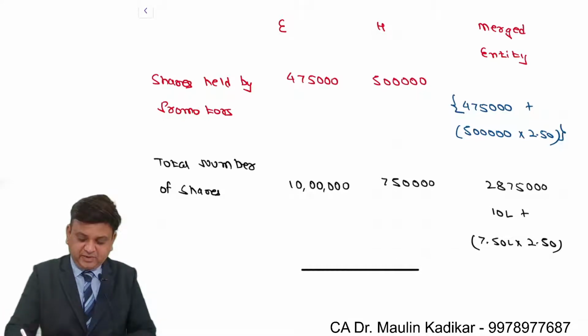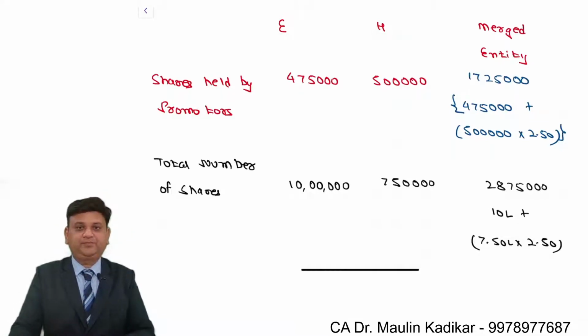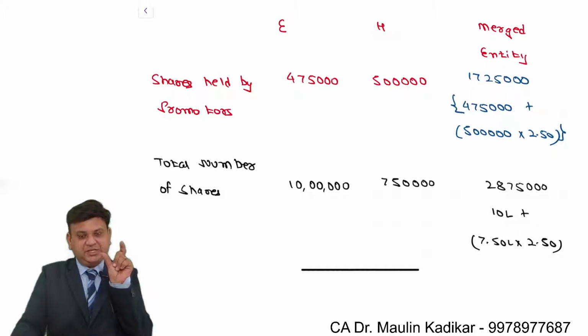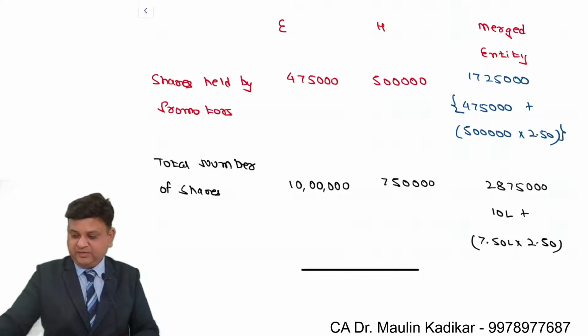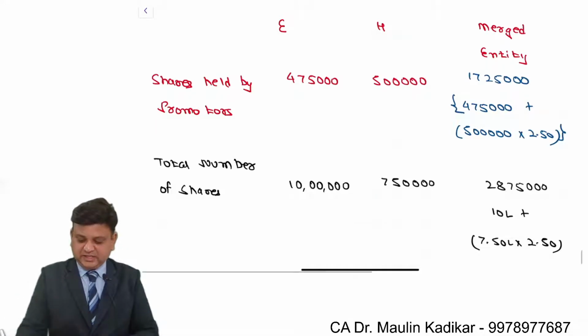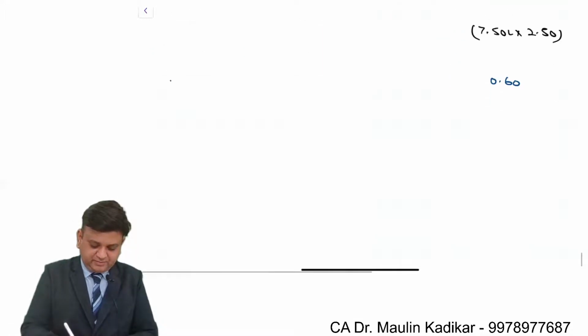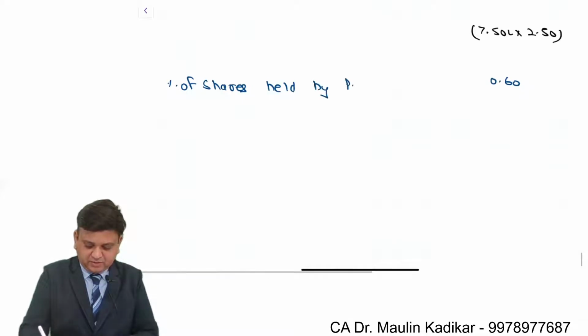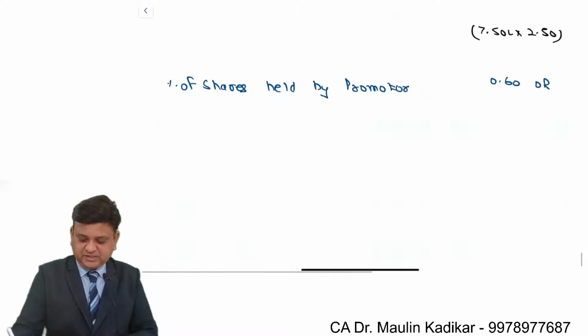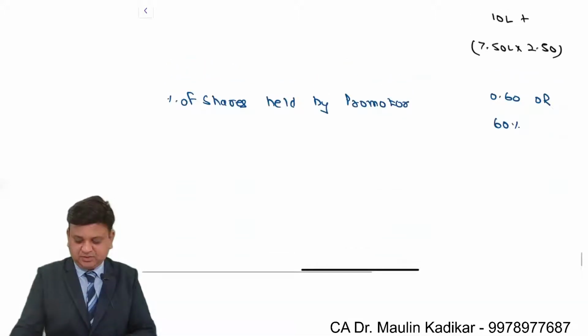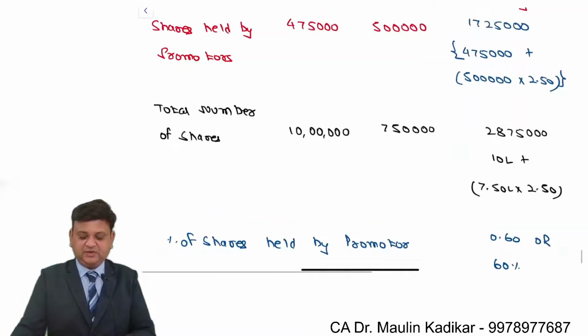So the shares held by the promoter in the merged entity is 17 lakh 25,000. So we understand that the shares held by the promoter divided by total number of shares comes to 0.60. That is the percentage of shares held by the promoter, 0.60 or 60%. This is the way we are required to give the answer of the question.